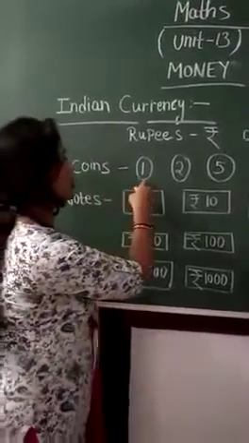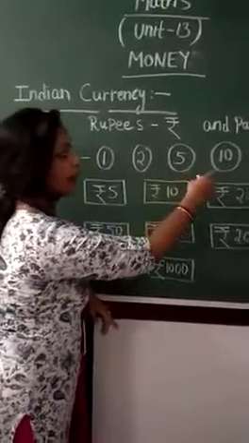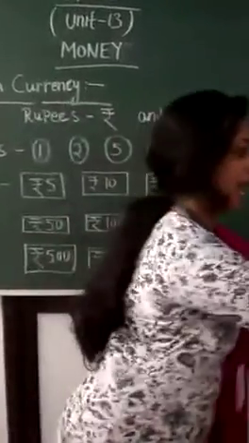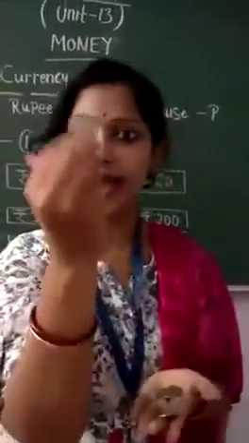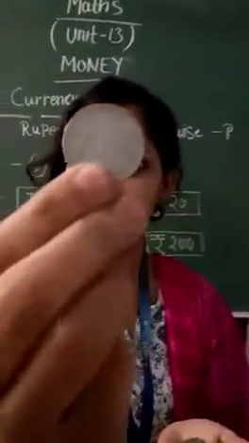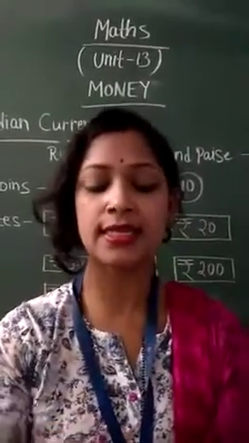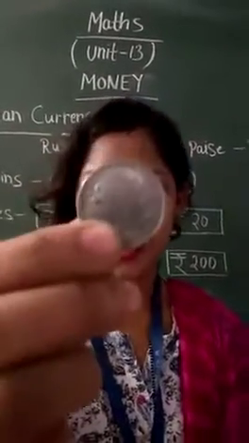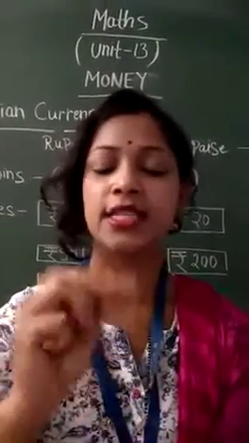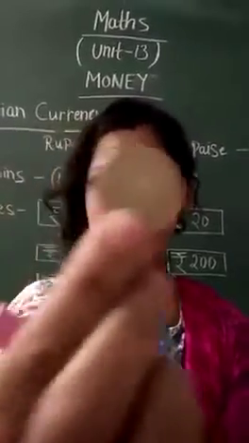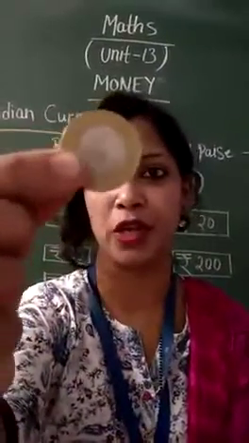Coins like the 1 rupee coin, the 2 rupee coin, the 5 rupee coin, the 10 rupee coin, and I have some coins to show you. So here I have a 1 rupee coin. You can see this one is the 1 rupee coin. Then here is a 2 rupee coin. See, this one is the 2 rupee coin. And here is your 5 rupee coin. See, this one is your 5 rupee coin. And this one is your 10 rupee coin.